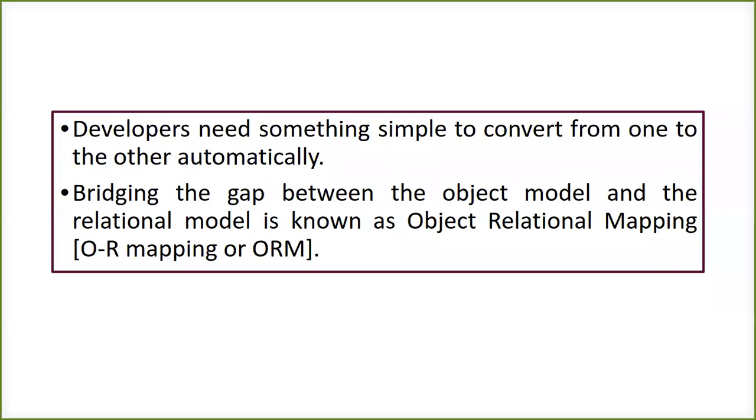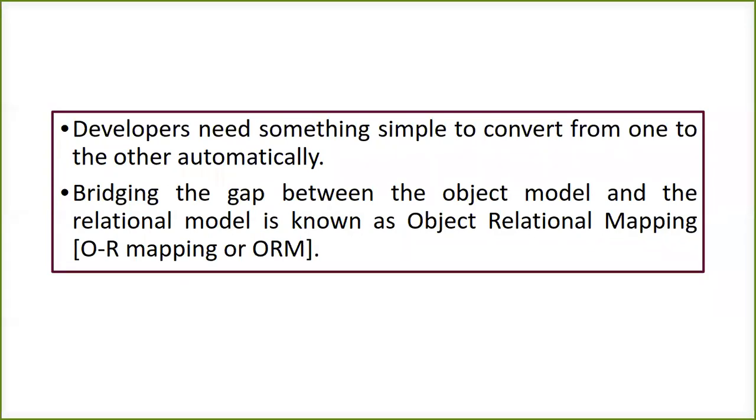Okay, and it should happen automatically. There's no need of writing the manual thing. So here, to bridge that gap which is there in between your object oriented model and the relational model, when you are successfully bridging the gap, you are cutting down that gap, which is something called an impedance mismatch.